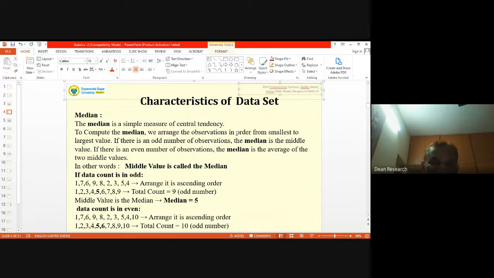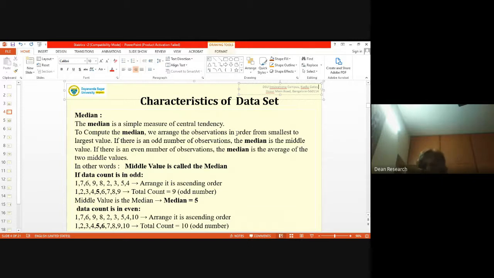Whenever you want to compute the middlemost value, naturally you'll have to arrange the data in either increasing or decreasing order of magnitude, especially numbers. So the first thing to do is to order the data values from smallest to largest value or in the reverse order. Both are okay.